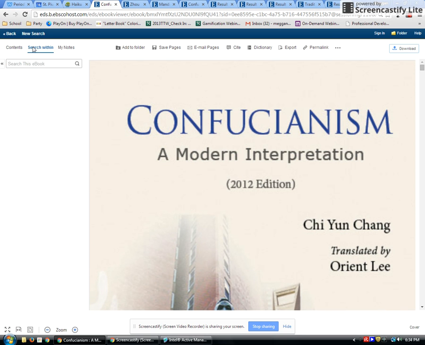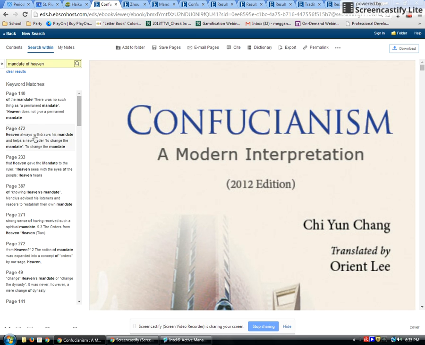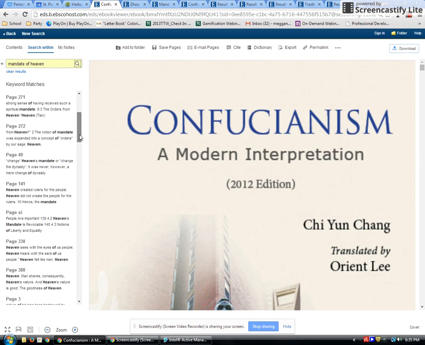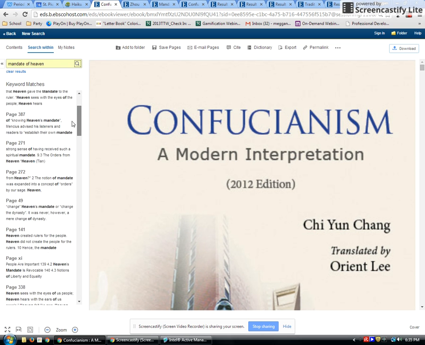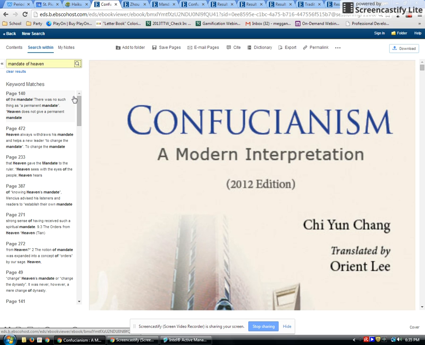However, look, I can go search within, and I'm going to type in mandate of heaven. There we go. It's all over the place. You can see this all over the place. So this is going to be a book that talks about the mandate of heaven during this time period. So this is going to be a great resource.